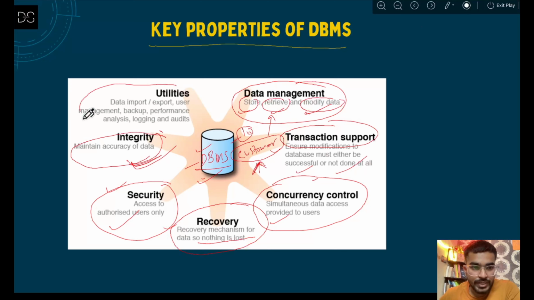Then the last one is utilities. That means data import, export, user management, backup, performance analysis, logging, audit. Different kinds of utilities are given. Data import and export means you can download the data, export it in any format, CSV or Excel. And there is import also, you can import any data. You have user management, backup, then performance analysis, that means how your DBMS is performing. There are logging and audits, all of these are available. So whatever kind of management you can think about, it is available in the DBMS.